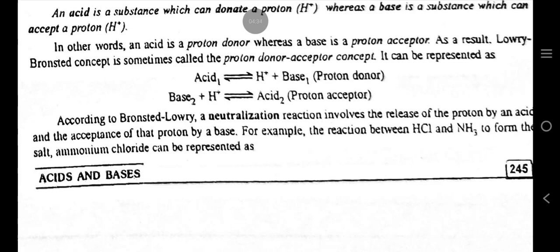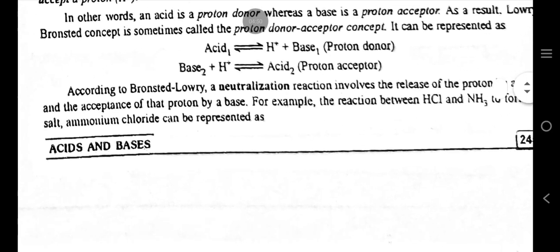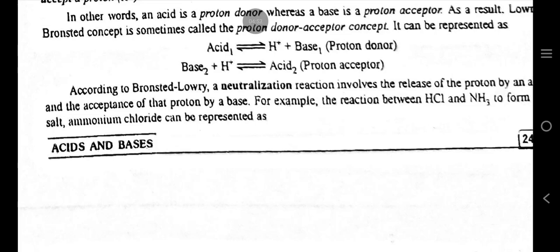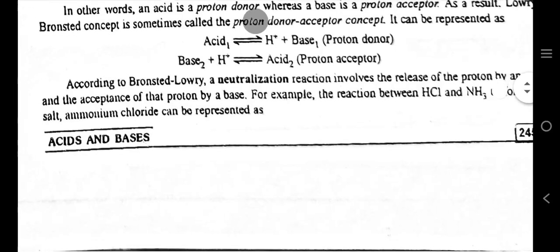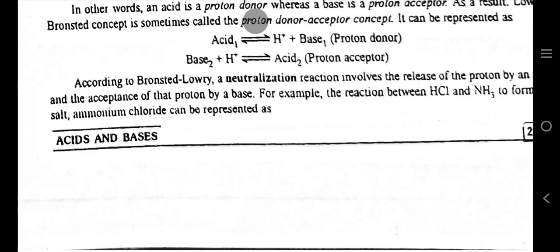As a result, Lowry-Bronsted concept is sometimes called the proton donor acceptor concept. It can be represented as, according to Bronsted-Lowry, a neutralization reaction involves the release of the proton by an acid and the acceptance of the proton by a base. For example, the reaction between HCl and NH3 to form the salt ammonium chloride can be represented as.